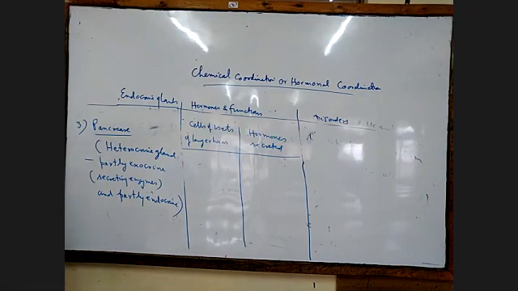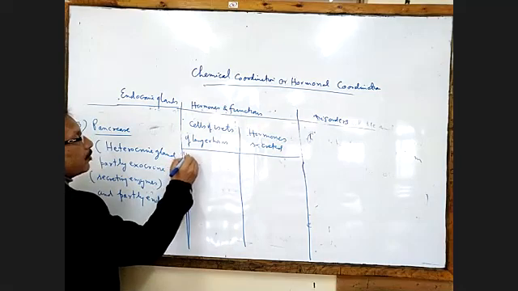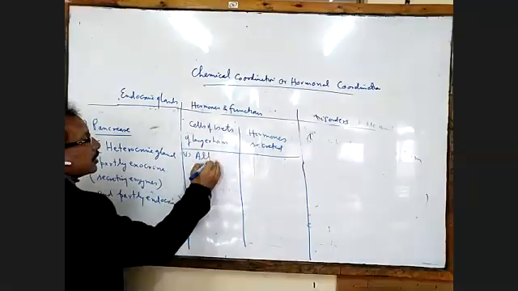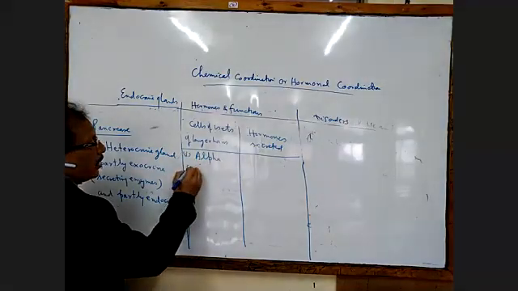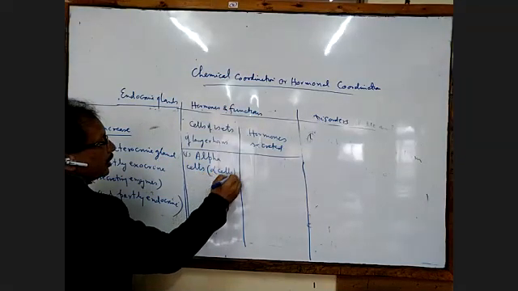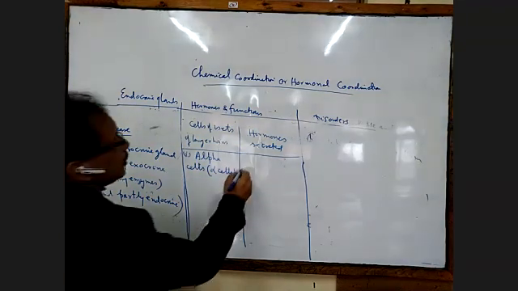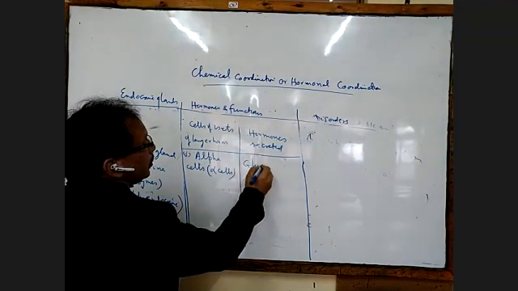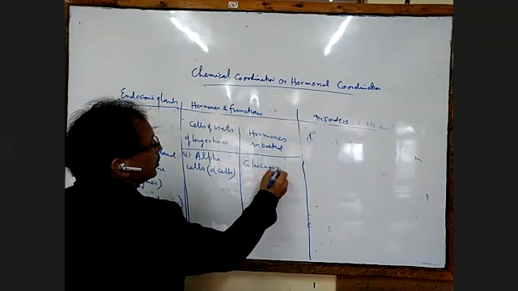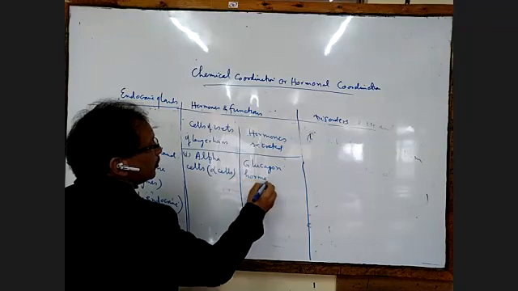First of all, there will be the alpha cell. Roman 1 we write here, alpha cell, and we can give the symbol alpha. Alpha cells of islets of Langerhans secrete the glucagon hormone.